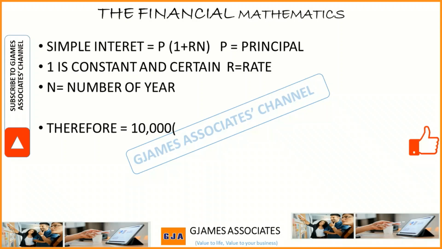And by the time we are using formula, R simply means interest rate. Why 1 is usually constant. That is 100%. Any money you borrow is at 100%. That 10,000 is 100% 10,000. So it's always constant. The principal is always constant. The amount is definite. So 1 is always constant. Then the principal you borrow, which is 10,000, is constant too. So there must be certainty when we're talking about the mathematics of